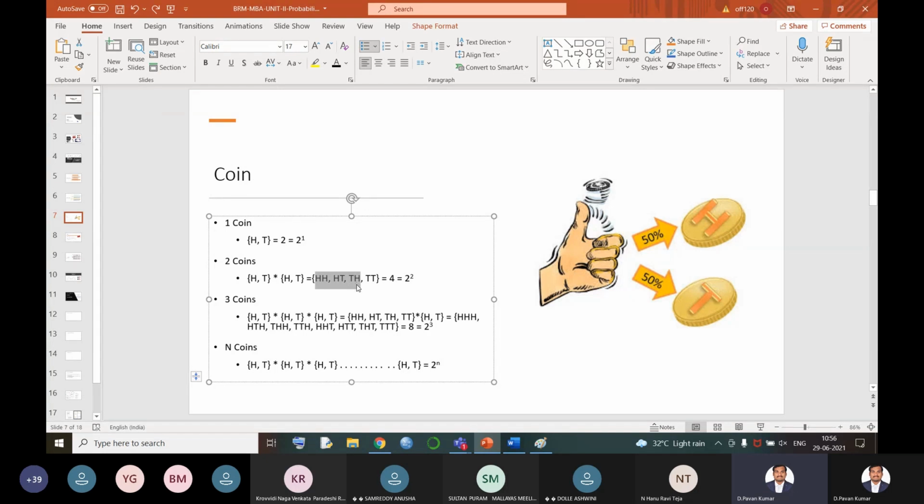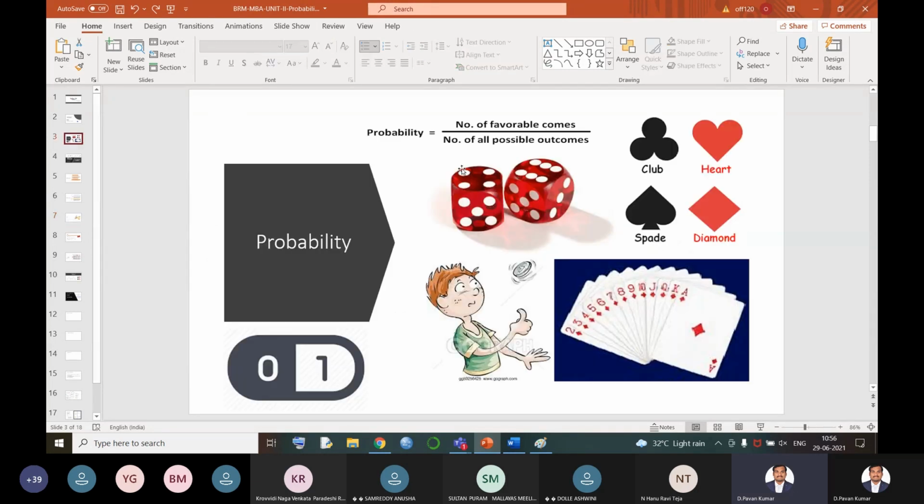That means for any problem, first of all, if you write the total number of exhaustive cases, that is our denominator, then finding the numerator is very easy. When a problem is given, first identify the total number of exhaustive cases. In that itself, you will have the favorable number of cases for your answer. Once you substitute in our formula, what is our basic formula? Number of favorable outcomes by number of all possible outcomes.